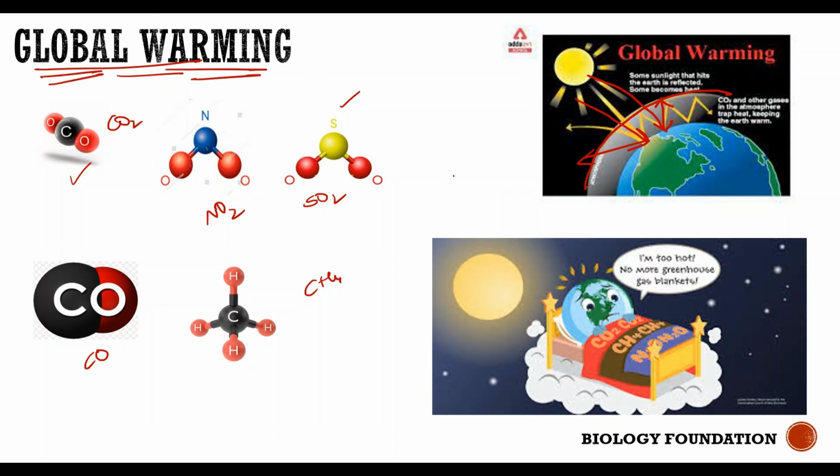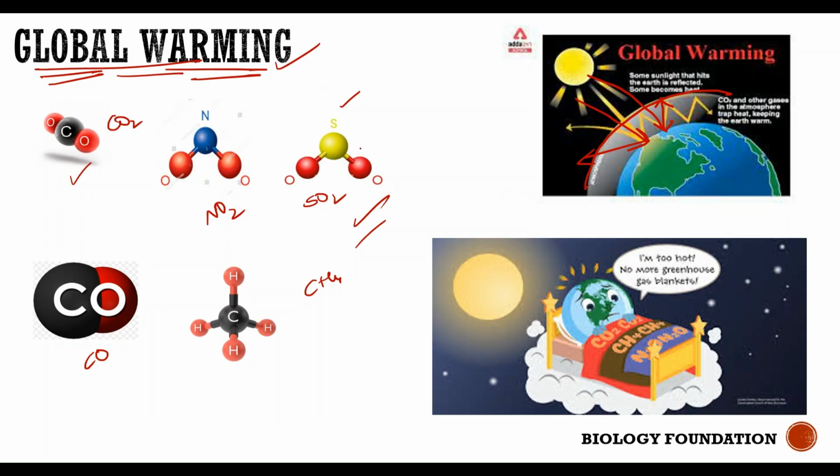Okay, you are basically trapping the heat by not allowing the rays of sunlight to escape. Who is not allowing this? These gases which are acting as a blanket. These pollutants form a layer on the surface of the earth, not allowing the rays of sunlight to escape outside, resulting in global warming.